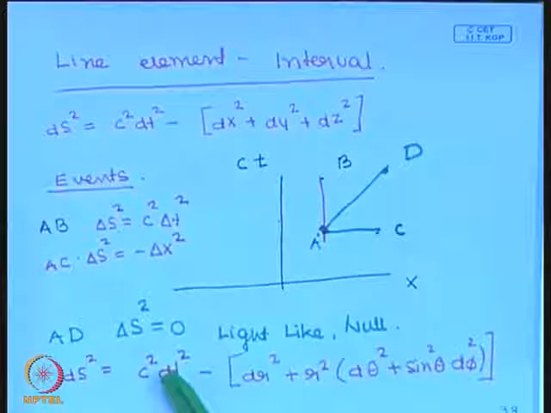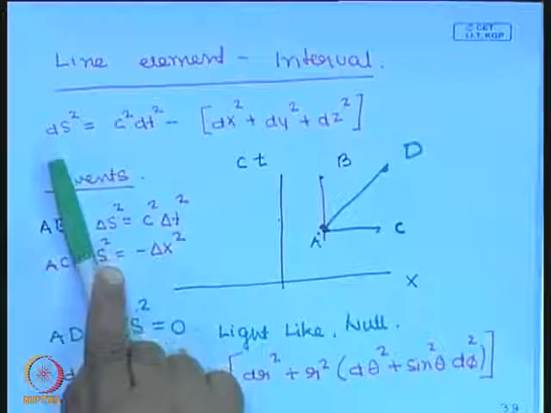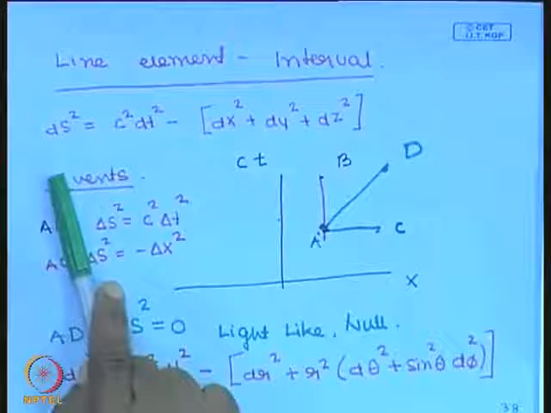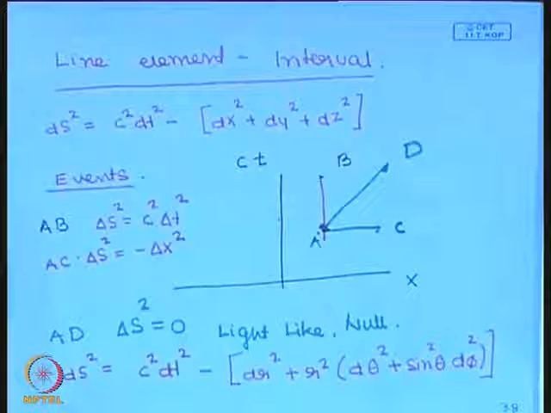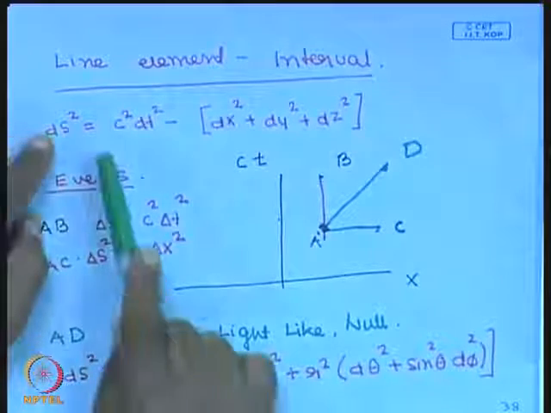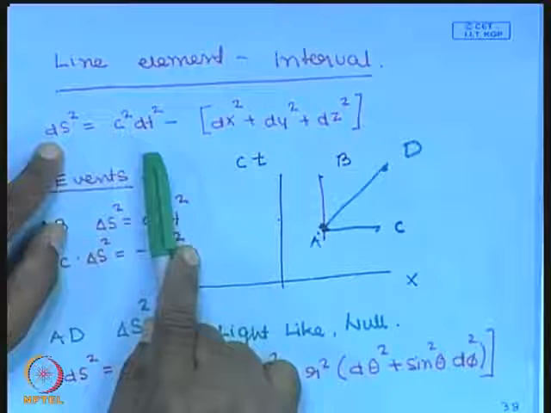The space-time properties can be characterized by this quantity ds square, which we referred to as the line element or the interval, and this formula tells us how to calculate the interval between two events.